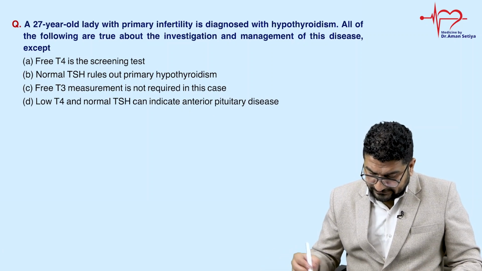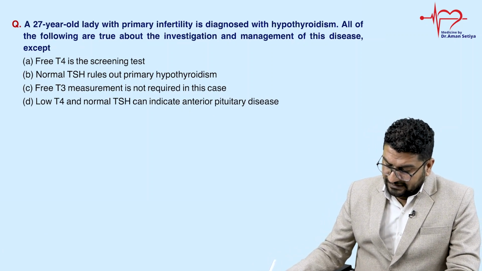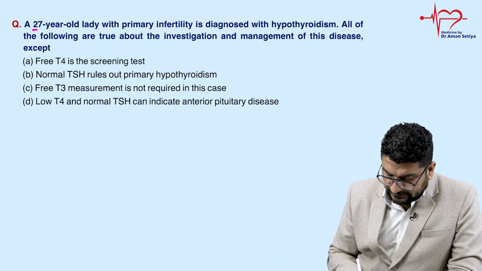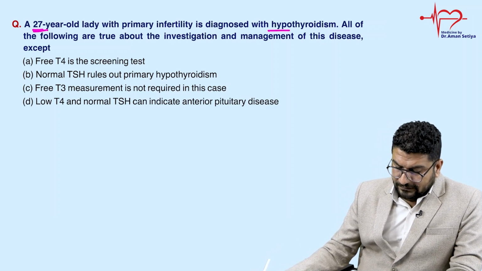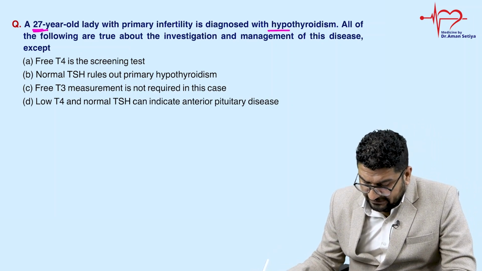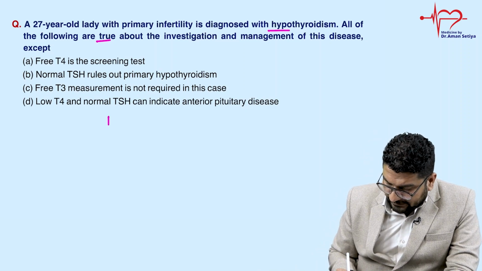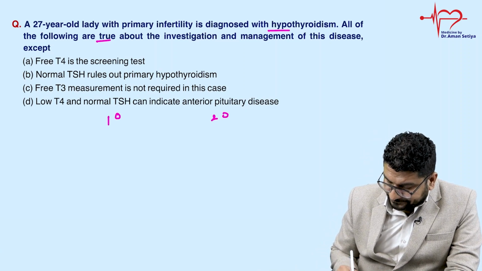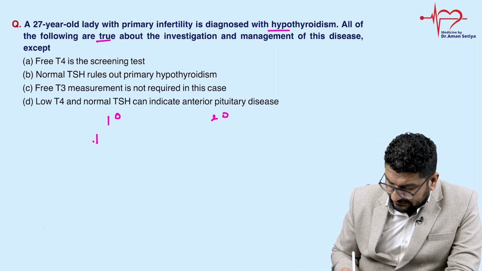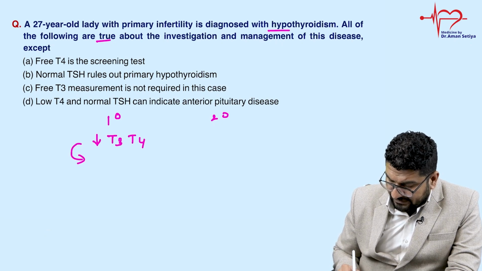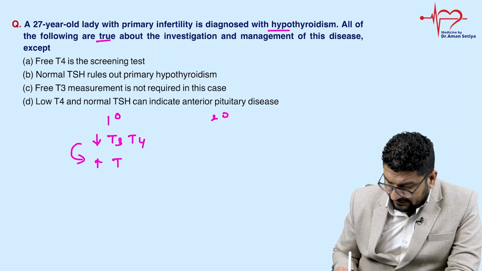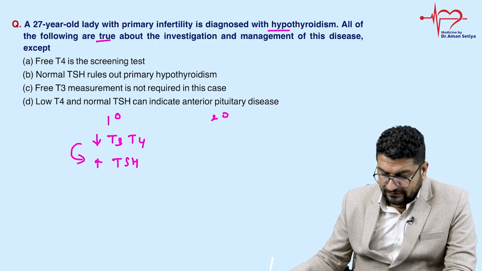Okay, one more MCQ is there. A 27-year-old lady with primary infertility, young patient है, diagnosed with hypothyroidism. All of the following are true about investigation and management of this except. So we have two forms of hypothyroidism, means primary and secondary. So in primary, T3, T4 are low. So this will give a feedback to pituitary. तो pituitary क्या करेगा, TSH को बढ़ा देगा. Pituitary will increase TSH.